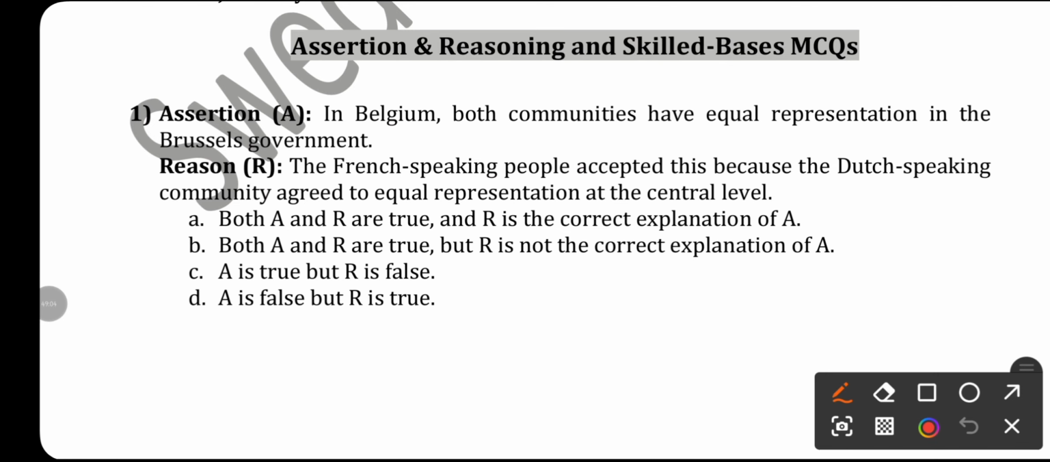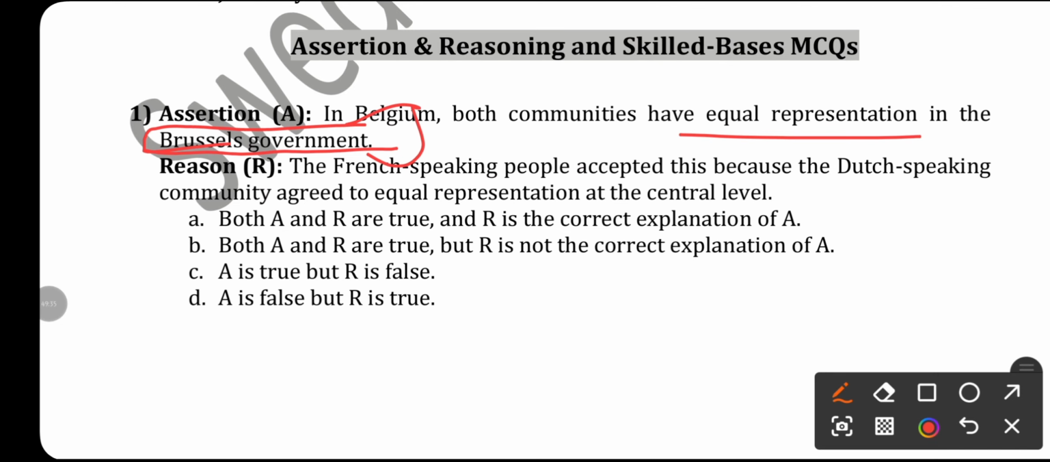In Belgium both communities have equal representation in the Brussels capital city government. Assertion is correct. Reason: the French speaking people accepted this because the Dutch speaking community agreed to equal representation at